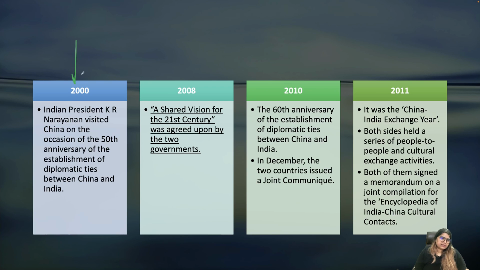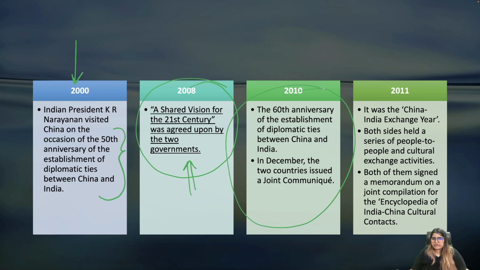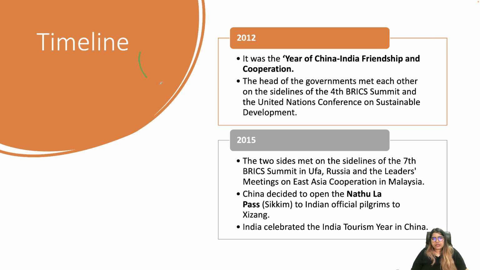Then in 2000, the Indian president visited China, 50 years of relationship. 2008, when both India and China shared a vision for the 21st century. 2010, we celebrated the 60th anniversary. 2011, the China India exchange year was celebrated. 2012, which was marked as the year of China India friendship and cooperation. 2015, when the two sides met on the sidelines of the 7th BRICS summit in Ufa, Russia, and China decided to open Nathula Pass, which is in Sikkim.